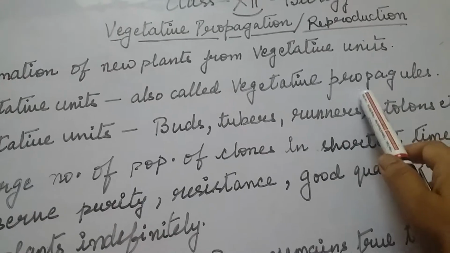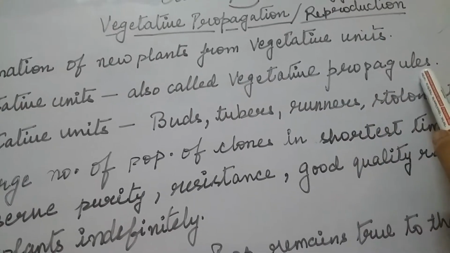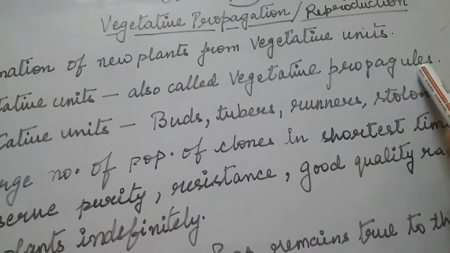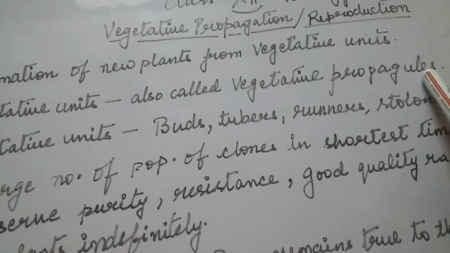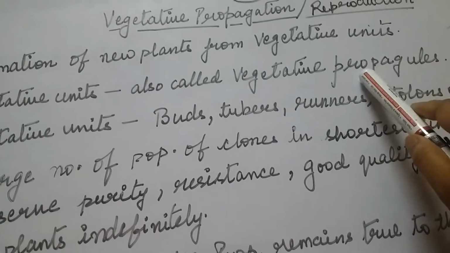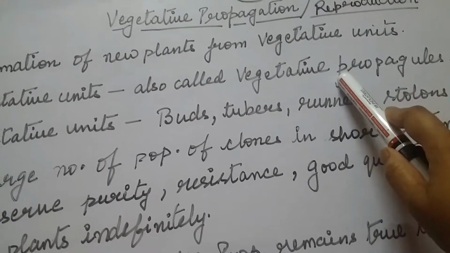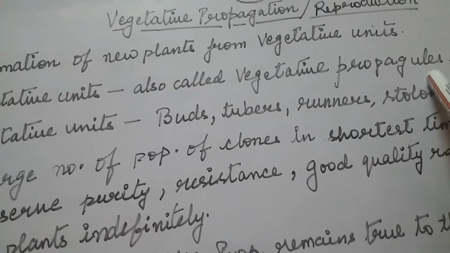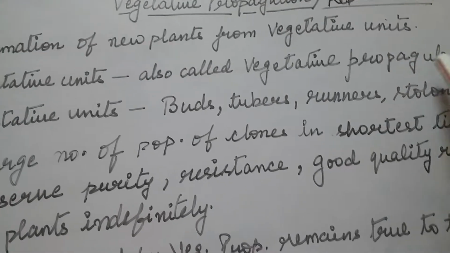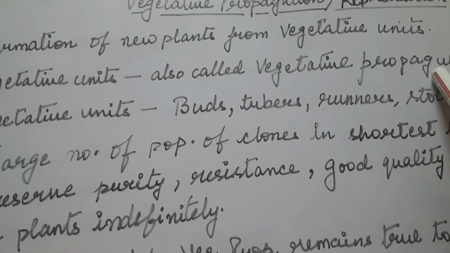As we have already studied the term propagules, propagules are dispersive structures that are released from the parent body. So here we do not have the released structures. These are the units that are used to form a new plant. These vegetative units are of various types.